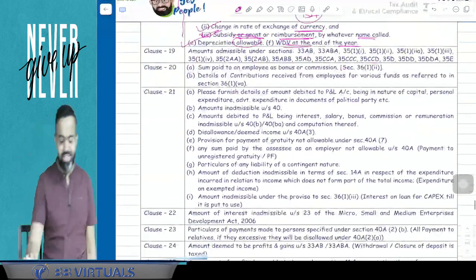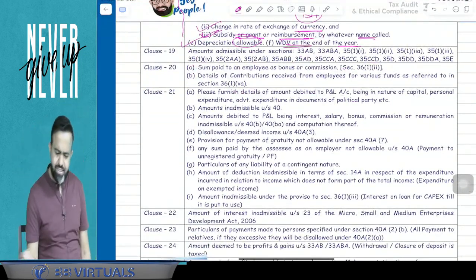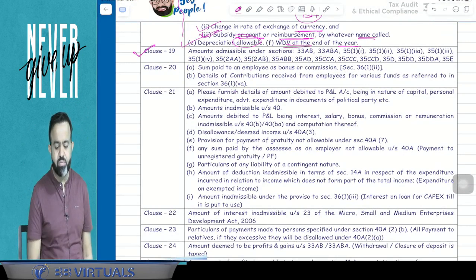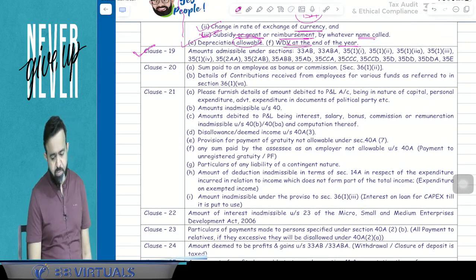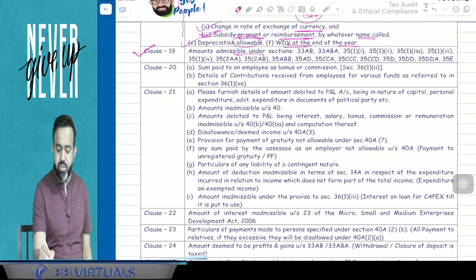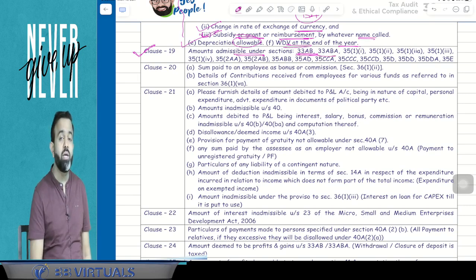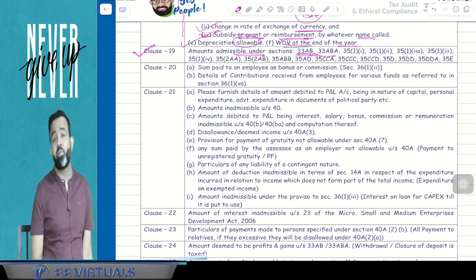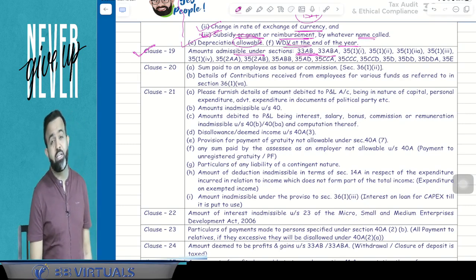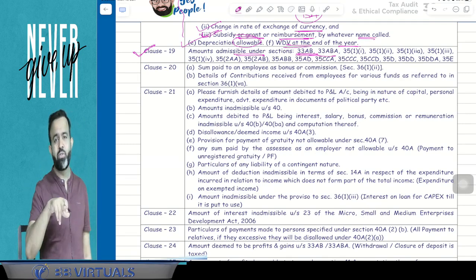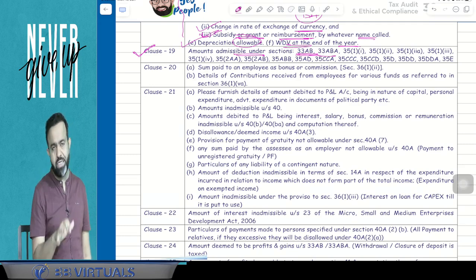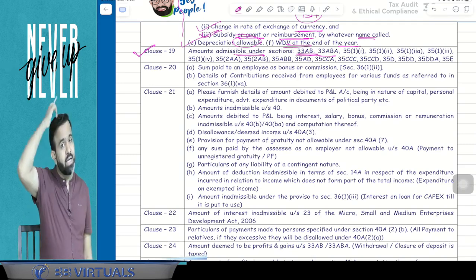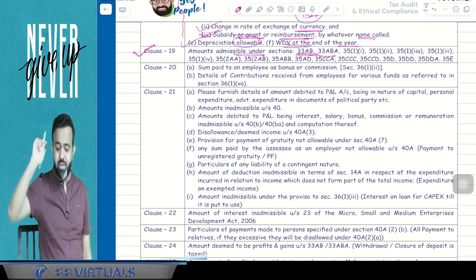Now guys, clause number 19. Clause number 19 is related to some special deductions. Some special deductions means amount admissible under section 33AB or 33ABA. 33AB, if you remember, is Tea, Coffee and Rubber Development Board. If you deposit under NABARD, then 40% of the deposited amount or 40% of your income, whichever is lower, deduction is available.